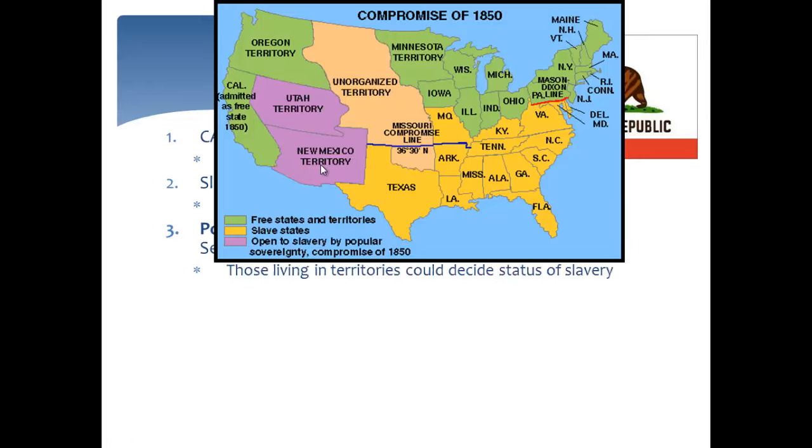That is that those living in the territories could decide the status of slavery. That is, your citizens, the people living here. So if people in New Mexico wanted slavery, they would vote on it. The people in Virginia or Pennsylvania, they would have no say if there's slavery in New Mexico. According to popular sovereignty, it's the people that live there. And this will be, again, as I mentioned, a common theme in the 1850s.